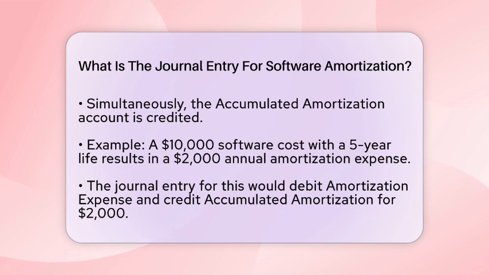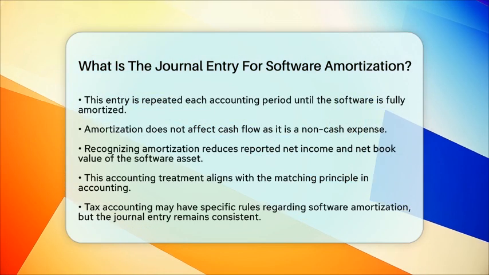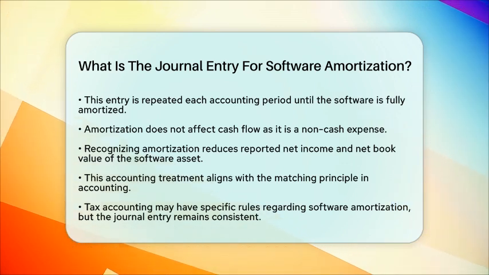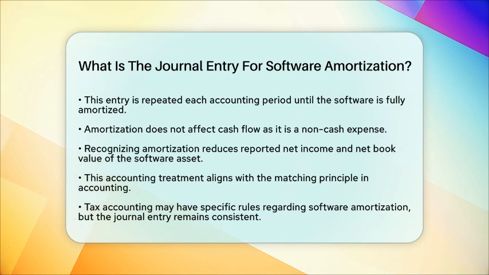This method does not affect cash flow since it is a non-cash expense. It simply reflects the allocation of the software asset's cost over time. In practical terms, recognizing this amortization expense reduces the reported net income of the company. It also decreases the net book value of the software asset on the balance sheet.